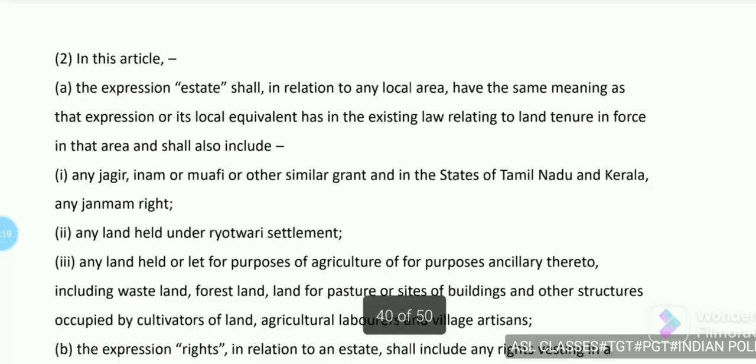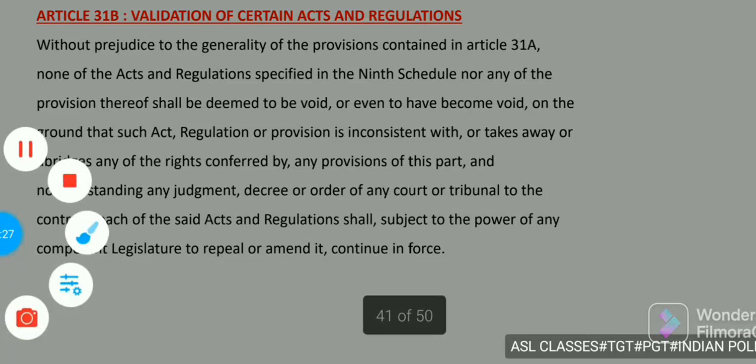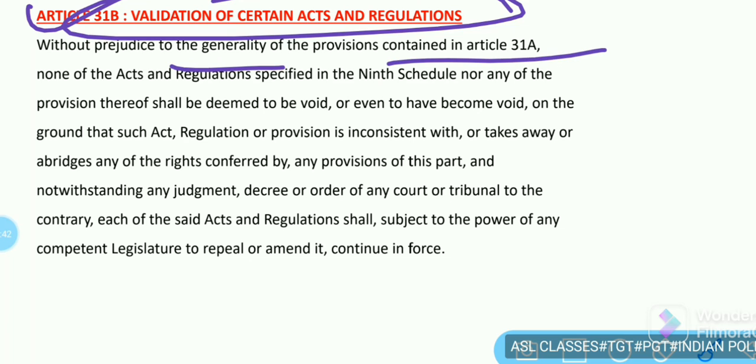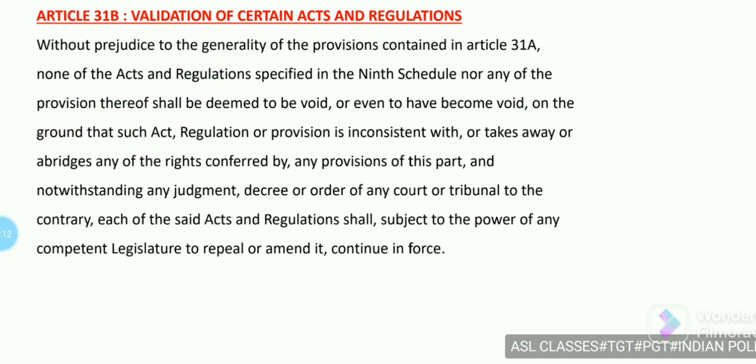Next is, these all are the parts of Article 31. 31B says validation of certain acts and regulation. It is that without prejudice to the generality of the provision contained in Article 31A, none of the acts and regulations specified in the Ninth Schedule, nor any of the provisions thereof, shall be deemed to be void, or even to have become void, on the ground that such act, regulation, or provision is inconsistent with or takes away or abridges any of the rights conferred by any provisions of this part, and notwithstanding any judgment, decree, or order of any court or tribunal to the contrary.